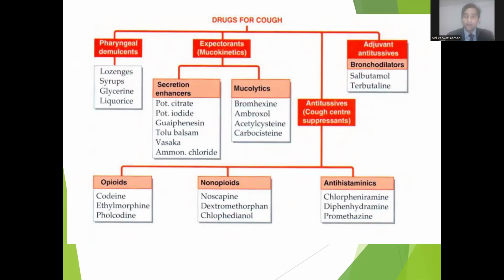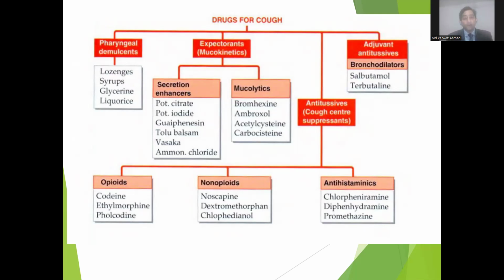But the most important point is that codeine is not used in children below 6 years or elderly patients. Why? Because it produces respiratory depression. That's why it is not used. Also it is not used in patients who have low respiratory reserve. It's very, very important. Other examples are ethylmorphine and pholcodine.